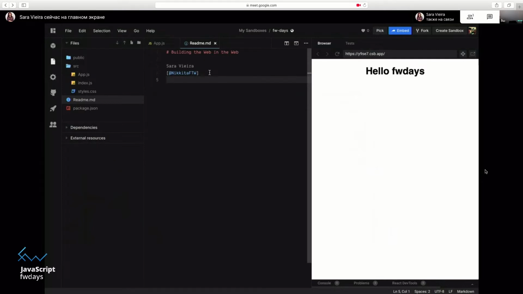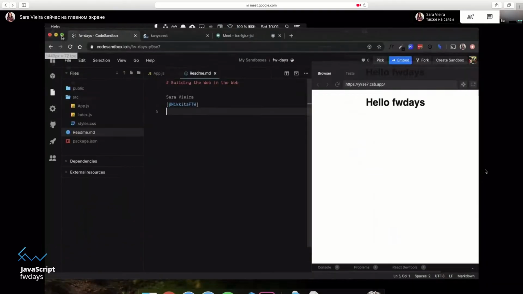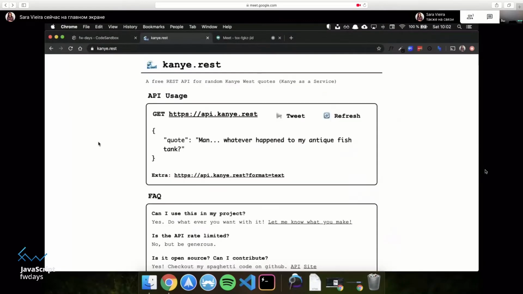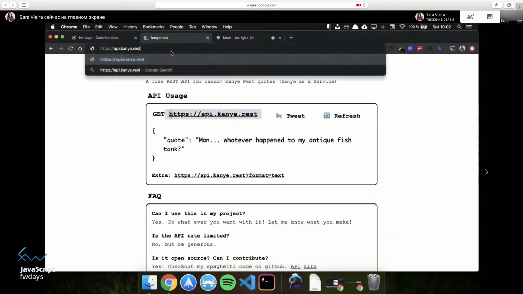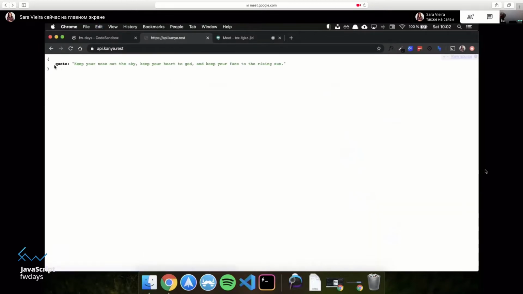And today we're going to make a small app, and I'm going to use the Kanye REST API, which is a free REST API for Kanye West quotes. I feel like we should do something even remotely funny because of the way the world is now. So if I go to api.kanye.rest, this will give me a quote. Okay, cool. So we're going to take this API and put it into a React app, a basic React app that's going to be on GitHub, and it's going to be deployed.